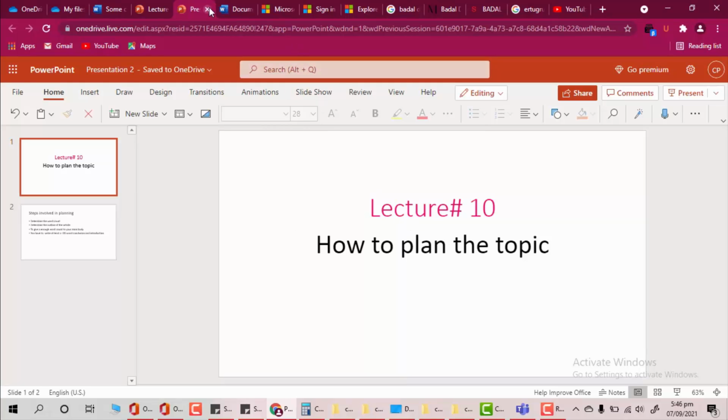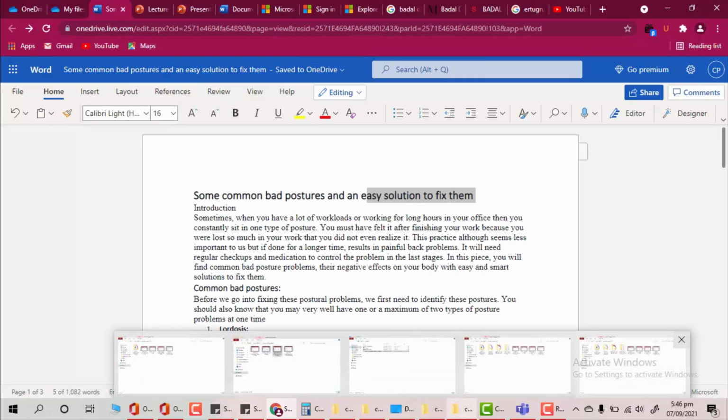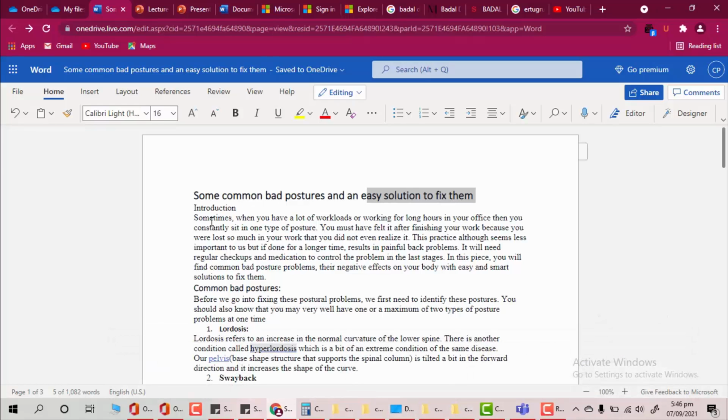It's just like that, right? So you went on the internet and found 15 websites regarding that topic. For example, I found the first 15 websites, or you can go for 10 websites, and I found some common bad postures and an easy solution to fix them, right?